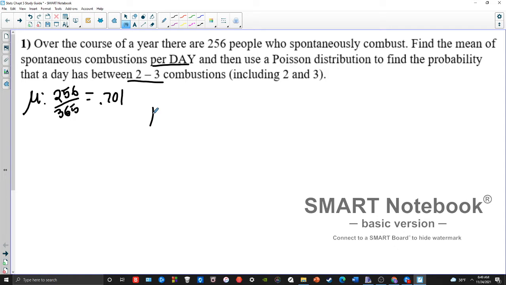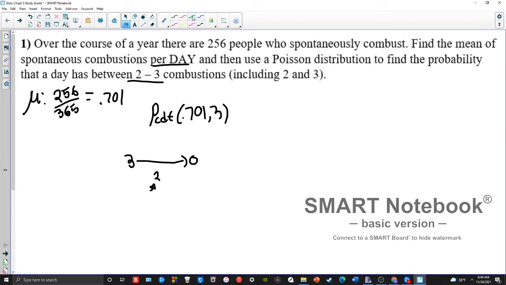So what we're going to do is we're going to do Poisson CDF of 0.701, comma 3, because this right here will get me everything from 3 down to 0. This will get me the chance of getting from 3 to 0 combustions per day, right, and everything in between. Now, I don't want from 3 down to 0. I want from 3 down to 2. I want to stop right here. I don't want to go any lower than 2.